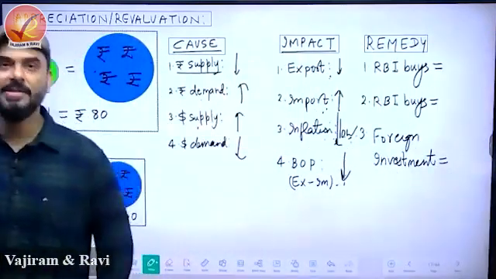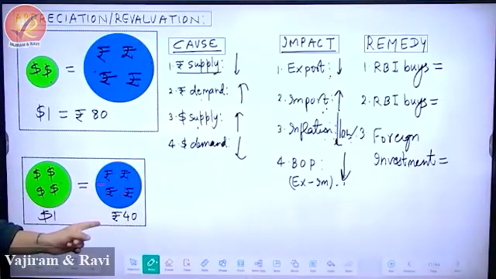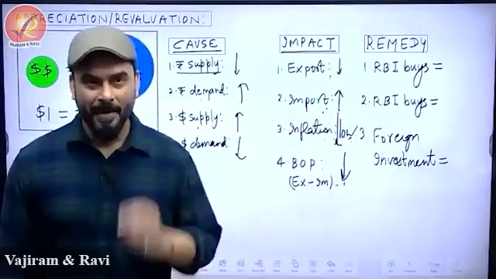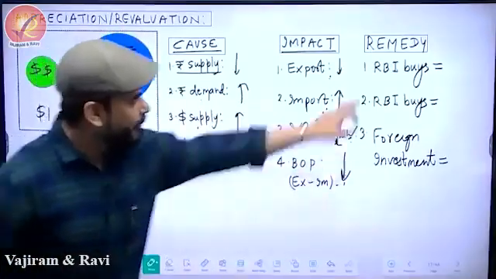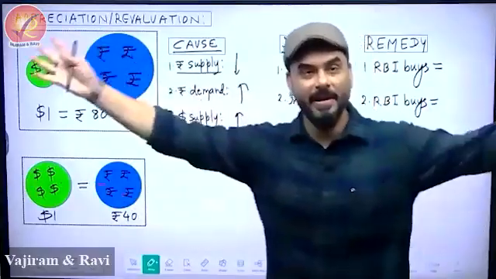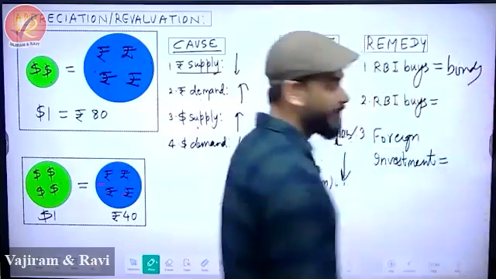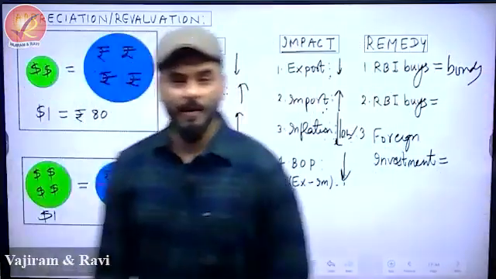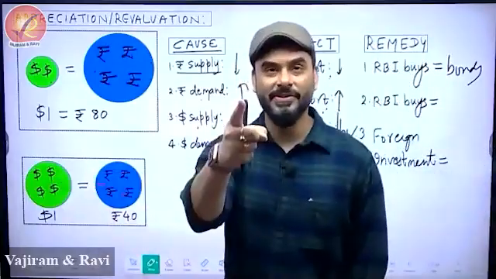Now look at the last part. What is the remedy? Look at this please. You have already reached this place. You want to reverse. You want to go back. So how do you go back? No, Harsh, don't bring J-curve. That was an exceptional case. This is generic. So what will you do? RBI will buy bonds. If you buy bonds, what will happen? Your rupee will increase. Brilliant answer. What else will RBI buy? RBI will buy dollars, because there is too much of dollars. Brilliant point.